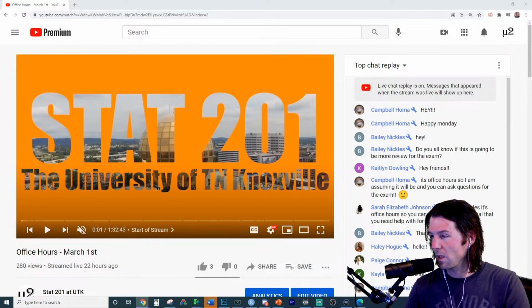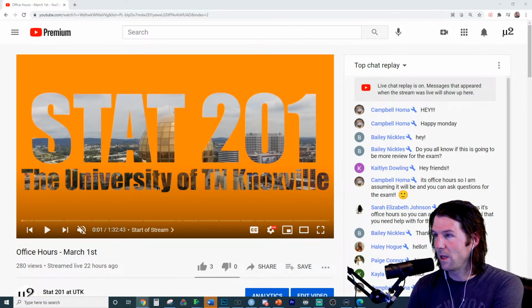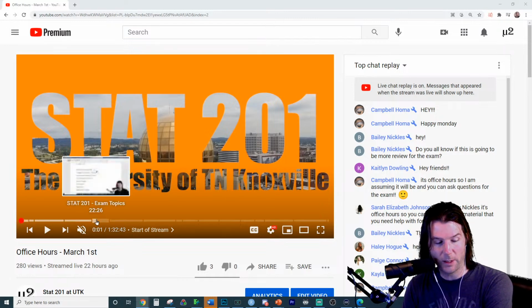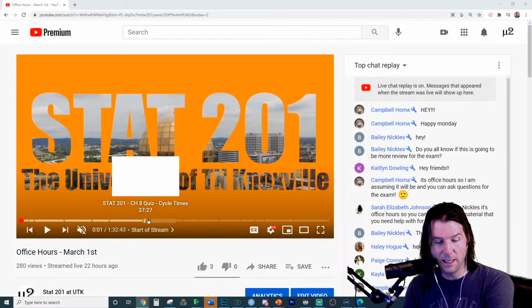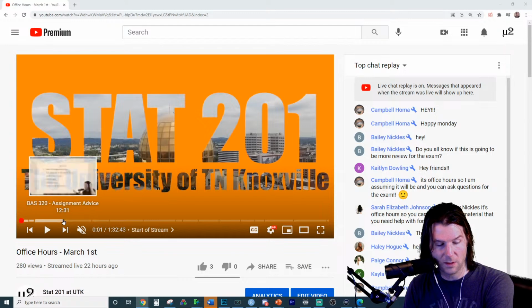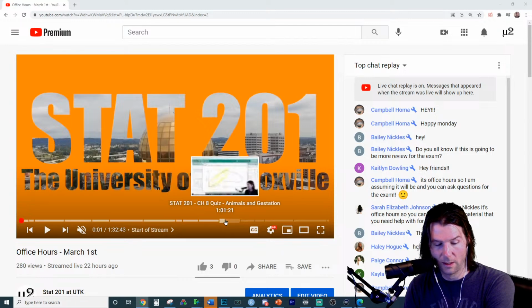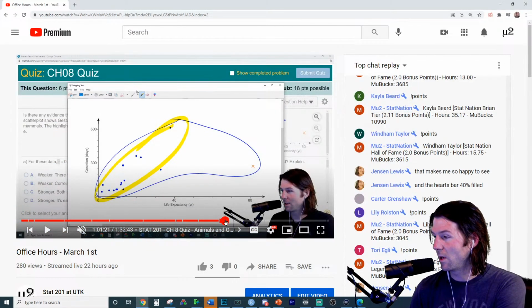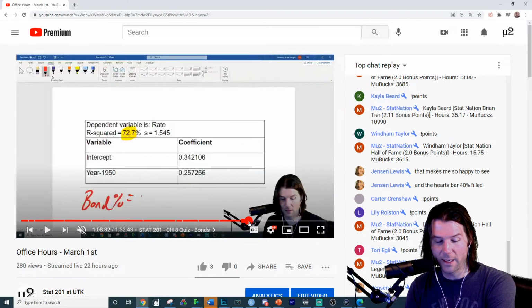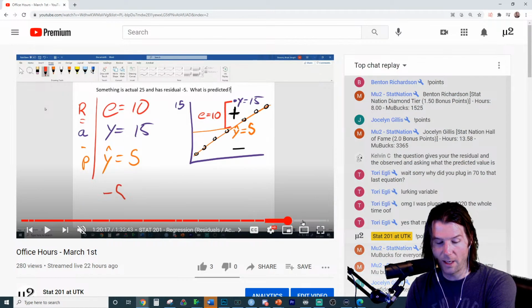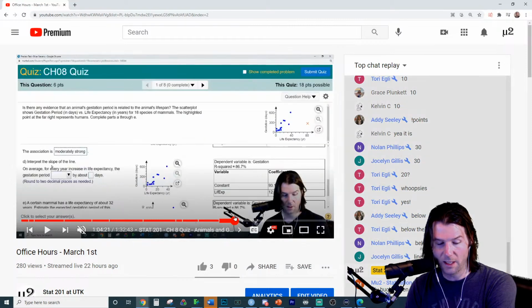So yeah, the notes mentioned plot. I'd use visualize model. It's just way better. It's way quicker, way easier. And I think it's later on in the notes. It probably is. And so you can see right here, we start doing the animals in gestation problem. And we start doing the other ones. I'll come back and do this though. But if you're looking for chapter 8 right now, we have some chapter 8 problems solved right here.